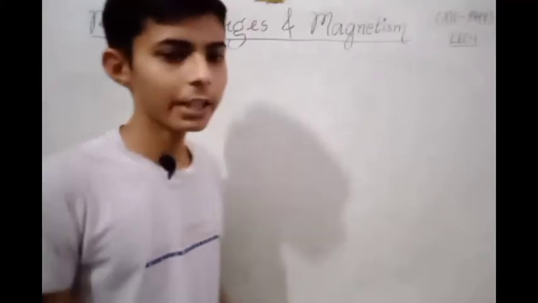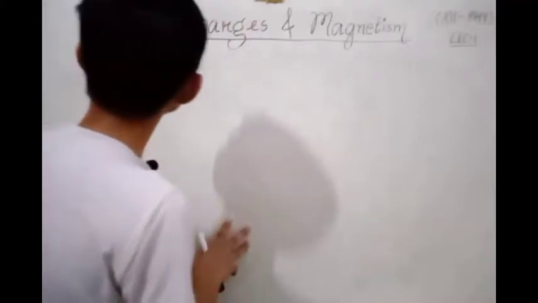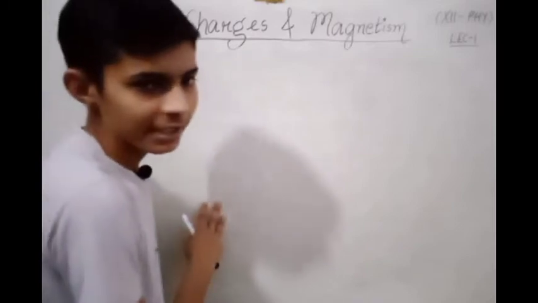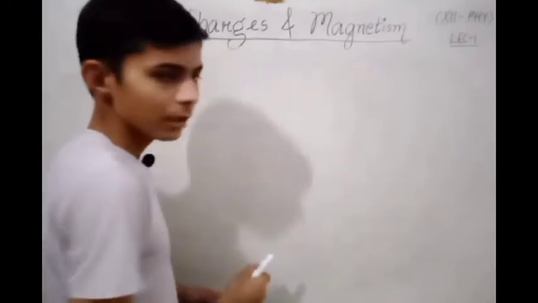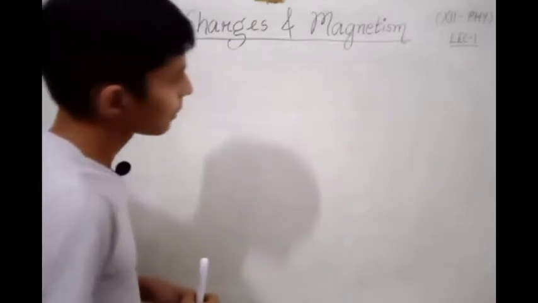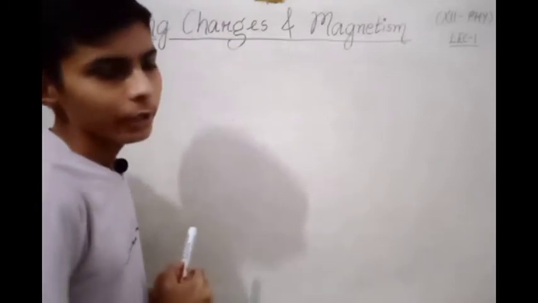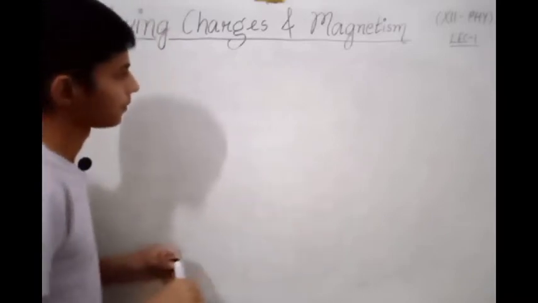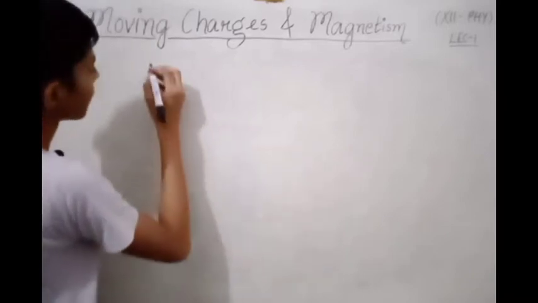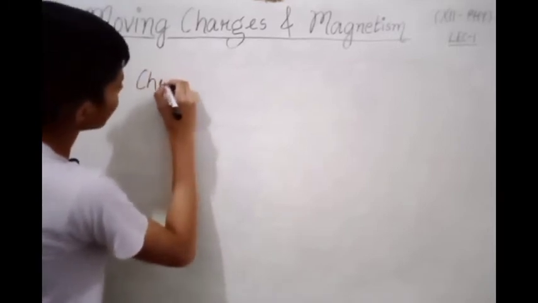Hello guys, in this lecture I am going to start a new chapter of physics class 12 NCERT textbook, which is moving charges and magnetism. This is our lecture 1. In this chapter we are going to study about magnetic field, magnetic force on wire and magnetic force on charge. So let's begin with the scientist whose name was Christian Oersted.